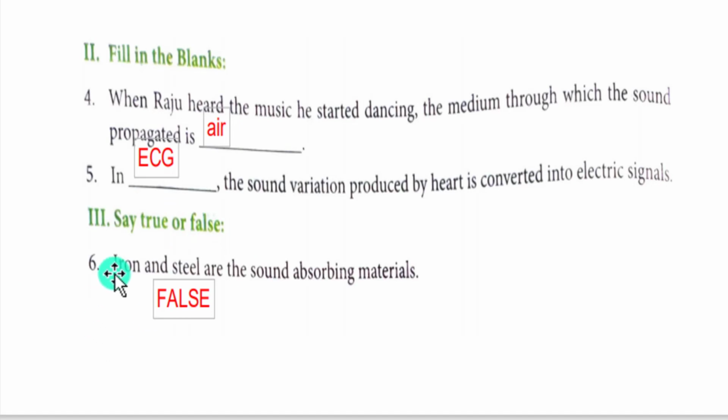Say true or false. Iron and steel are sound absorbing materials. Is it true or false? It is false. Why? If you take marble, it reflects sound waves. But if you take a sponge, it will absorb sound waves. So, what are sound absorbing materials? They capture sound. Most often, soft materials absorb sound, whereas hard materials reflect sound. Steel and iron are hard materials, they reflect sound and do not absorb it. So, this statement is false.